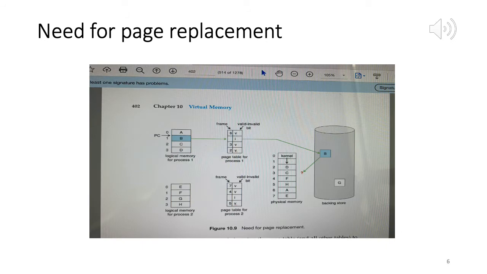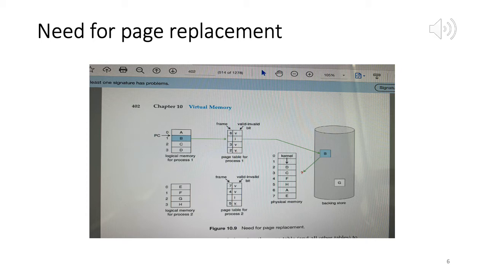Now I am on slide 6, and we see a diagram which shows us the need for page replacement. When do we need to do page replacement?